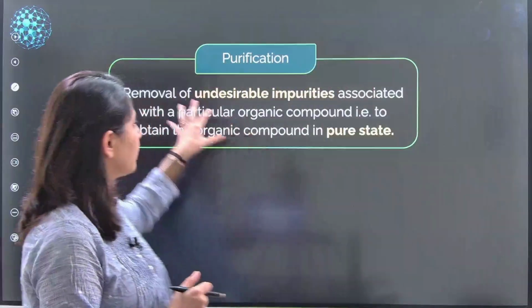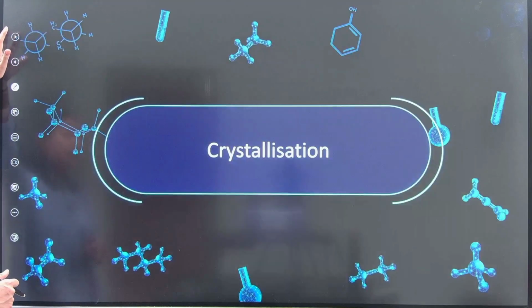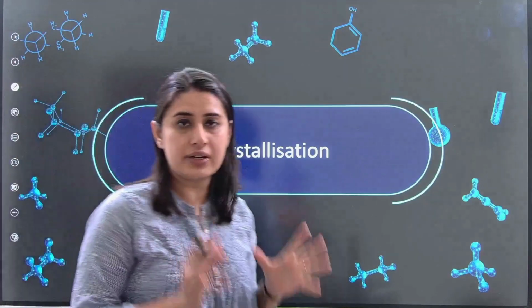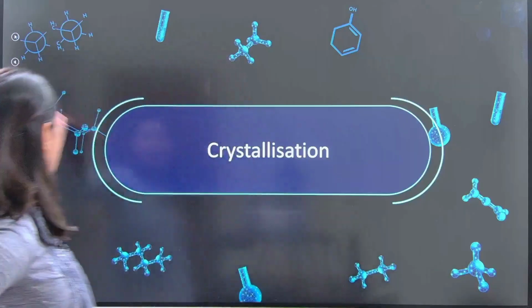Let's see. What is purification? Removal of the undesirable impurities and bringing things to the pure state. So we are now going to look at the purification techniques. One such technique coming your way is crystallization. As a class 8 student only, you start knowing about crystallization. You can take impure copper sulfate and carry out crystallization and get those pure, beautiful blue color crystals. So here we have the crystallization process coming up.